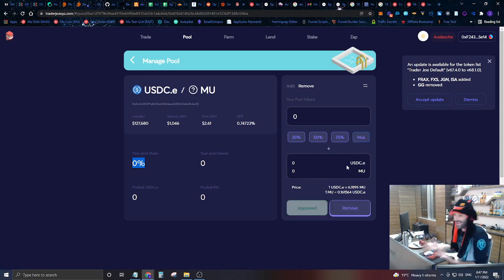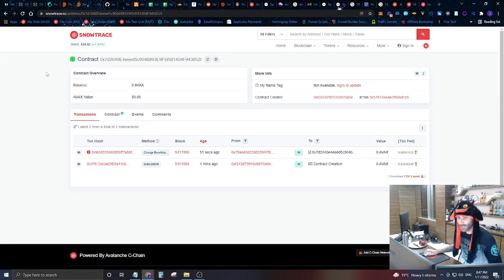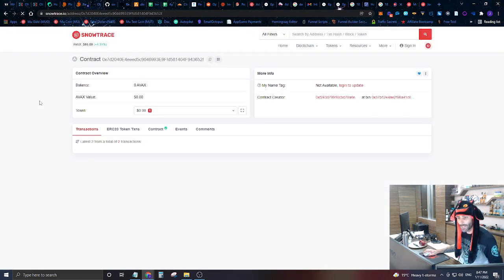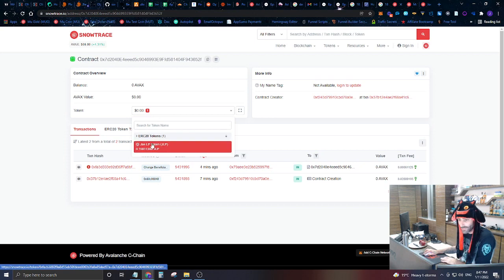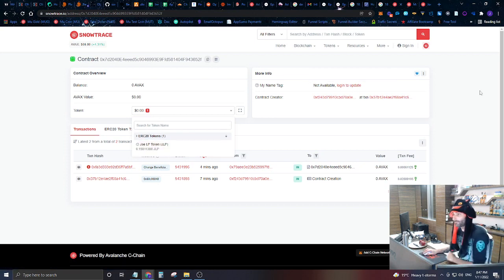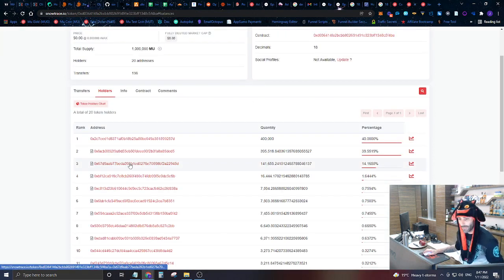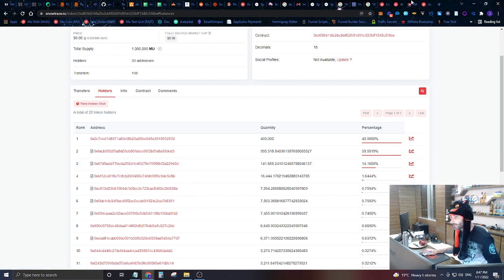So now I can go in and take some of my Mu coins, and I can take some USDCE that I own, 2 assets that I own, and I can add that to this liquidity pool so that I can earn some fees if I wanted, and then I could remove that stuff that I've actually added. So now let's look at this contract again, and we can see that this contract owns that liquidity token. Okay? So that one's been taken care of. Let's look at this contract right here.